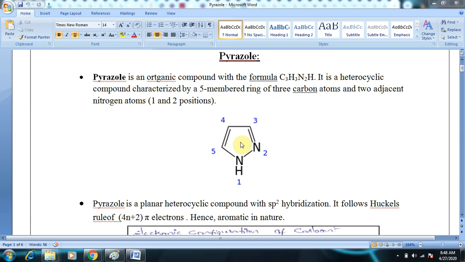So pyrazole is aromatic according to Huckel's rule. So this is a brief introduction to pyrazole.